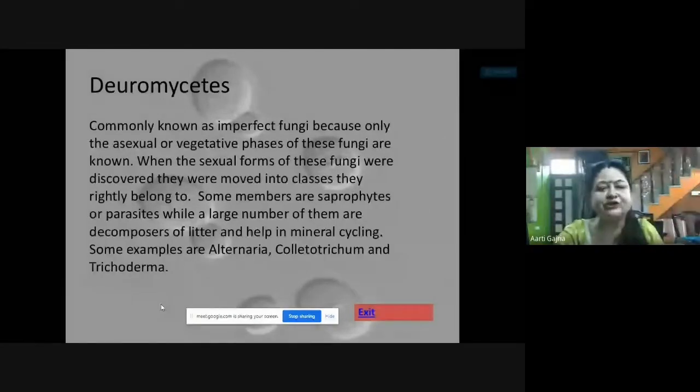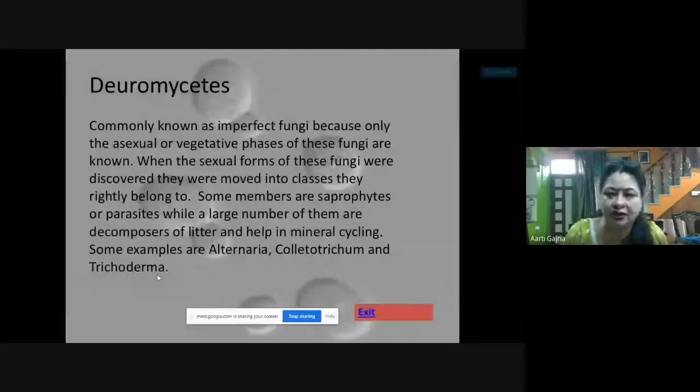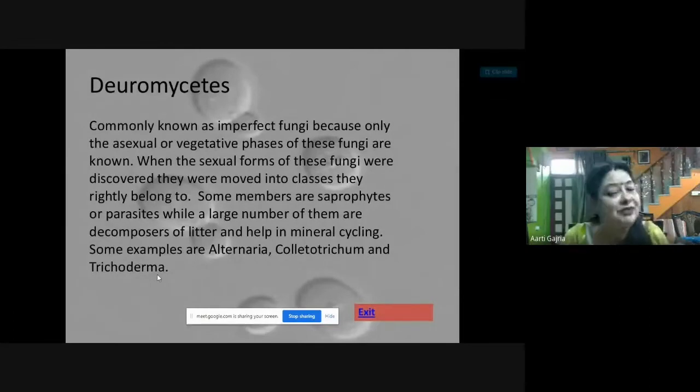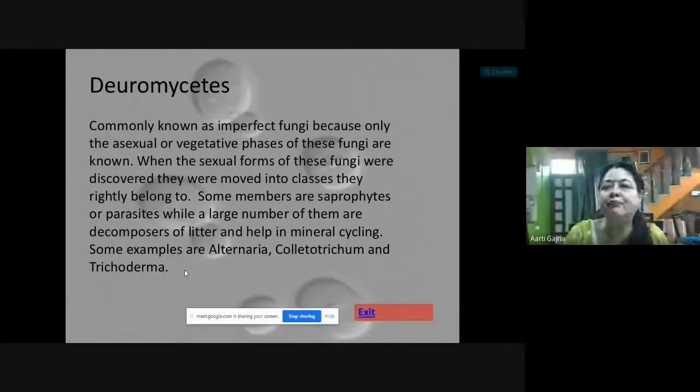They are saprophytes or parasitic, while a large number of them are decomposers of litter. Litter is what? The dung, the waste material, and they help in mineral cycling. So they are playing a very vital role in the mineral cycling. And some examples are Alternaria, Colletotrichum, and Trichoderma. So these are the examples of Deuteromycetes, which are also called imperfect fungi.